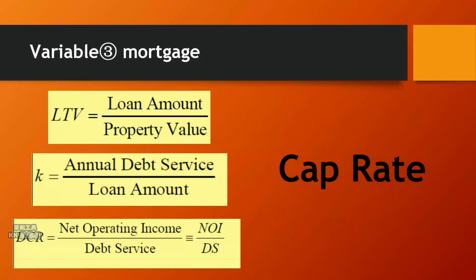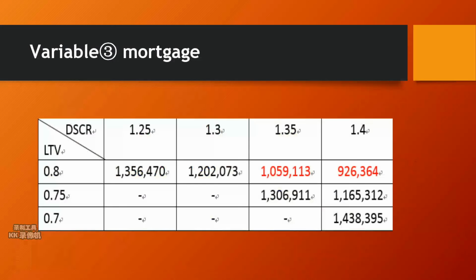We assume that the interest rate is still 4.625% compounded monthly, with 25-year amortization. This table shows the possible groups of LTV and DSCR and the corresponding supportable land value. It means that if the bank only provides an LTV of 0.8 and DSCR of 1.35 or 1.4, they should not invest.